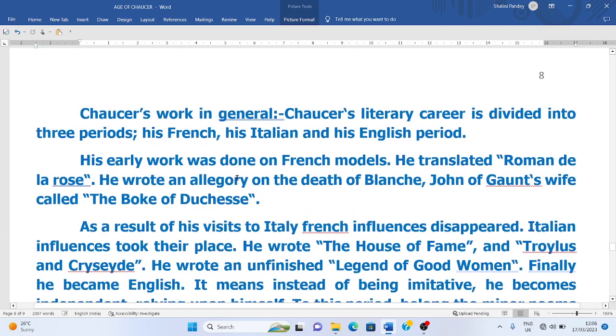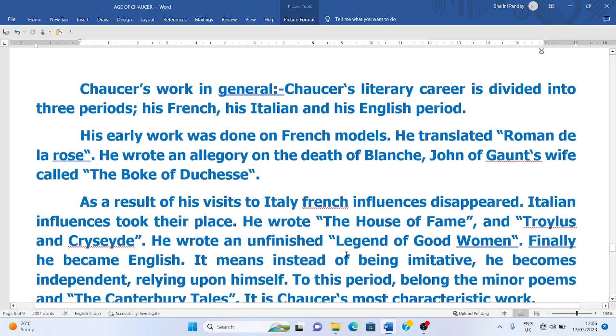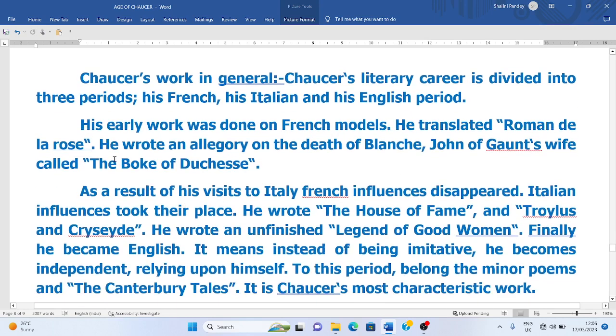Now, Chaucer's work in general, we will discuss it. Geoffrey Chaucer's literary career is divided into three periods. The first is his French period, where he had the influence of French literature, then his Italian period, then his English period. Now, his early works were done on French models.